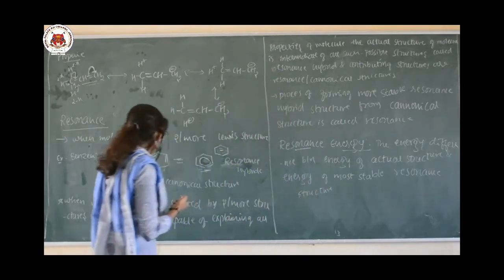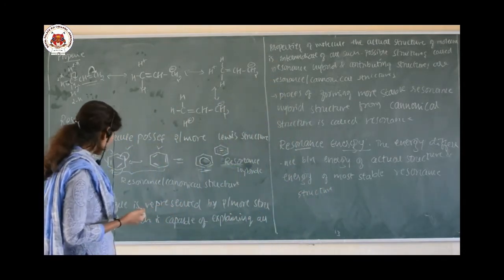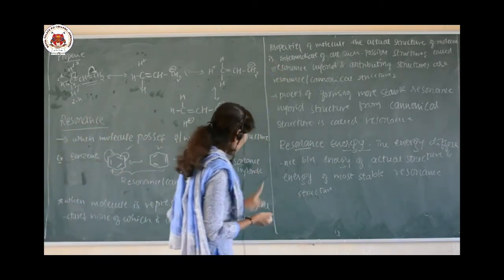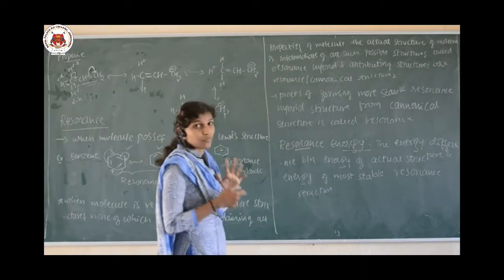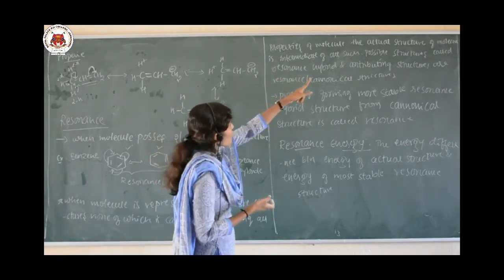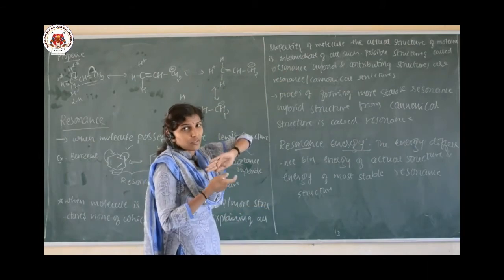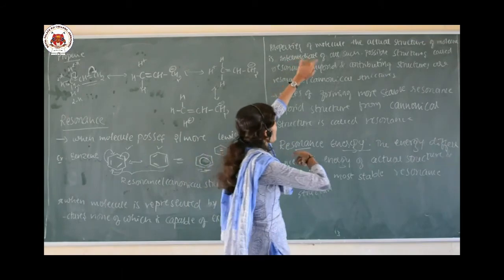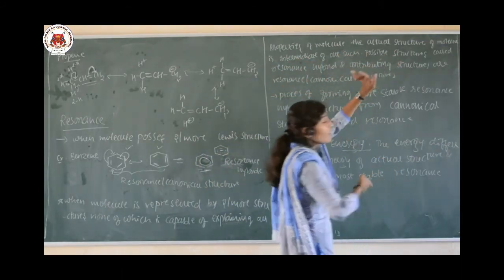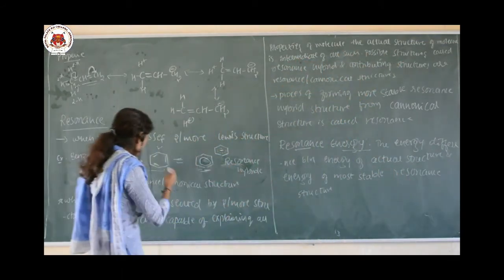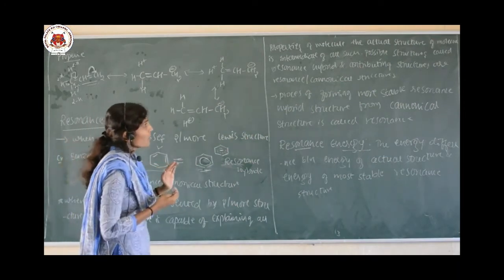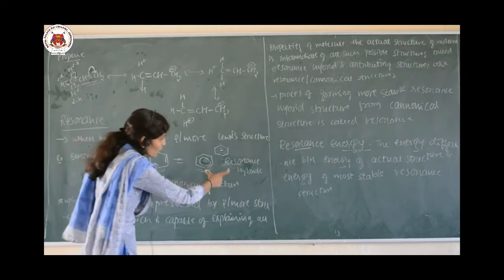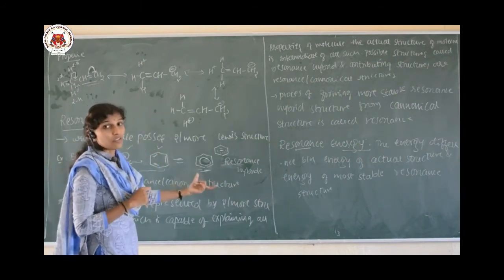Here, when a molecule is represented by two or more structures, none of which is capable of explaining all the properties of the molecule, then what we have to do? The actual structure of the molecule is intermediate. It means it is in between, intermediate of all such possible structures. Then all those possible structures are called resonance structures, and the actual structure which we got is the resonance hybrid.